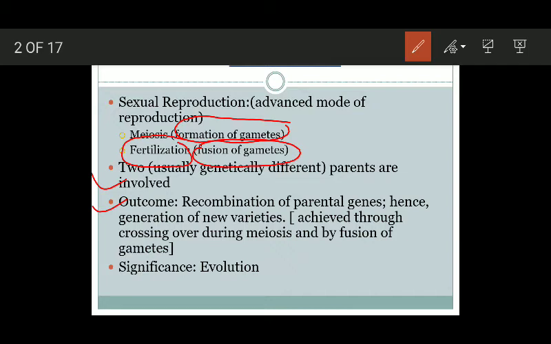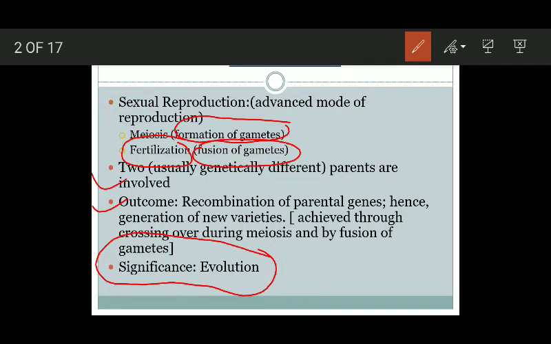How recombination of parental genes occurs? It occurs as a consequence of crossing over that occurs during meiosis and by the fusion of gametes. Fusion of gametes and crossing over that occurs during meiosis, it leads to the recombination of genes which forms new varieties, and because of the formation of new varieties, it will ultimately lead to the generation of new species, and you can say the evolution is occurring. This is the main significance of sexual reproduction.